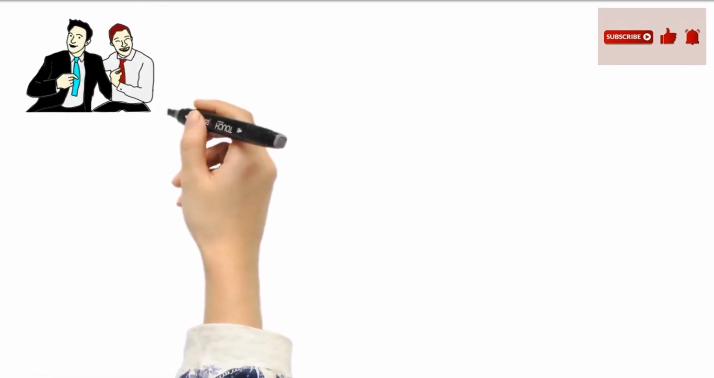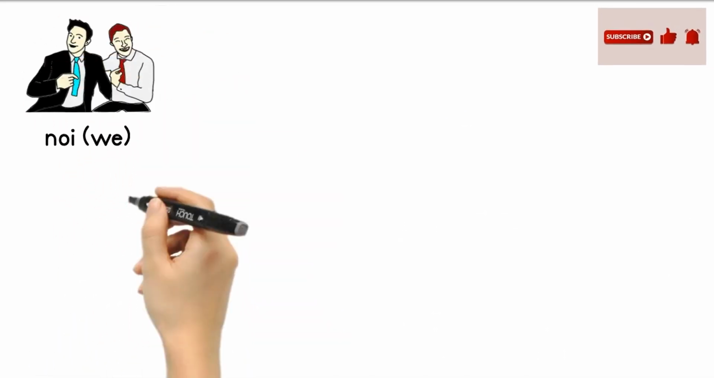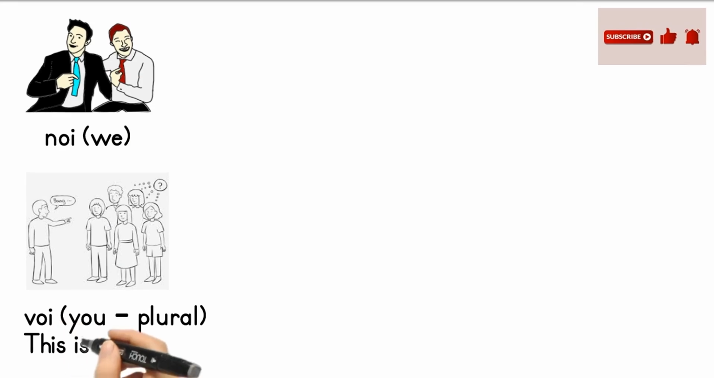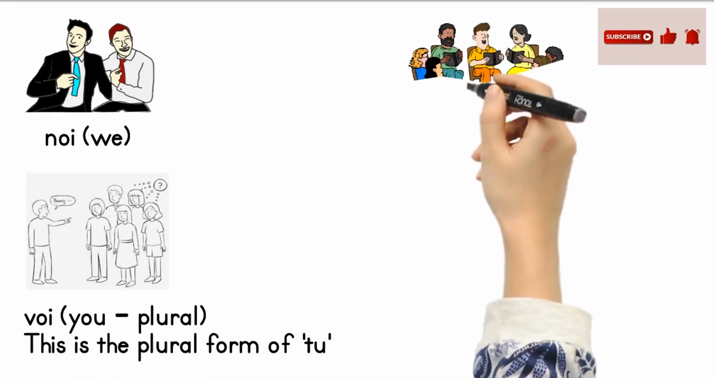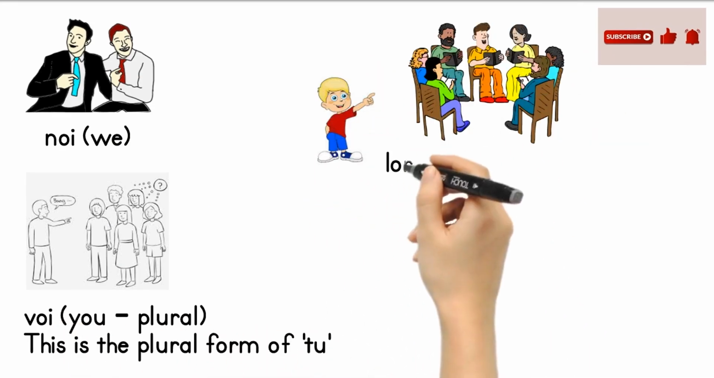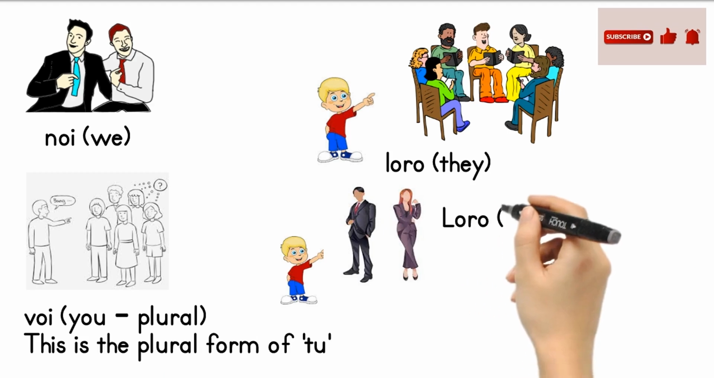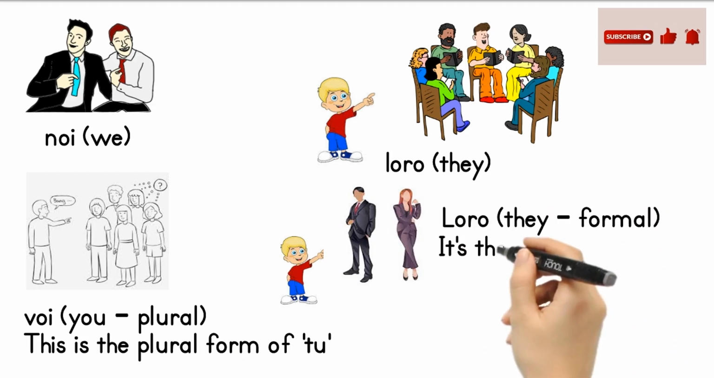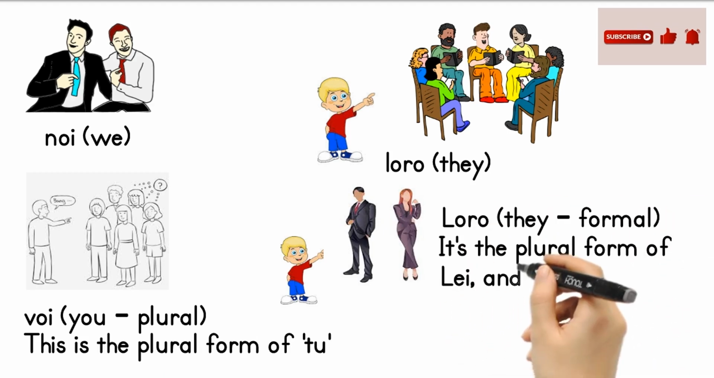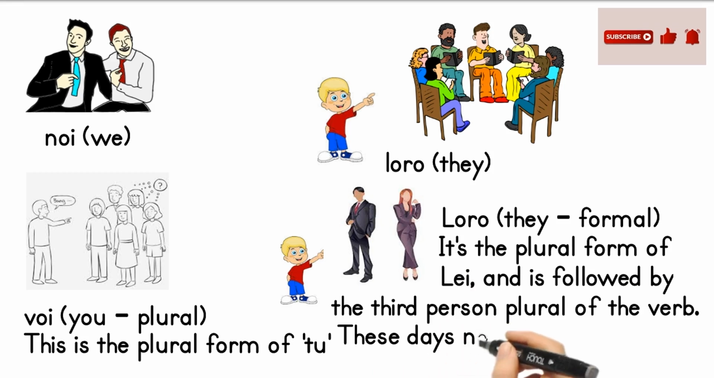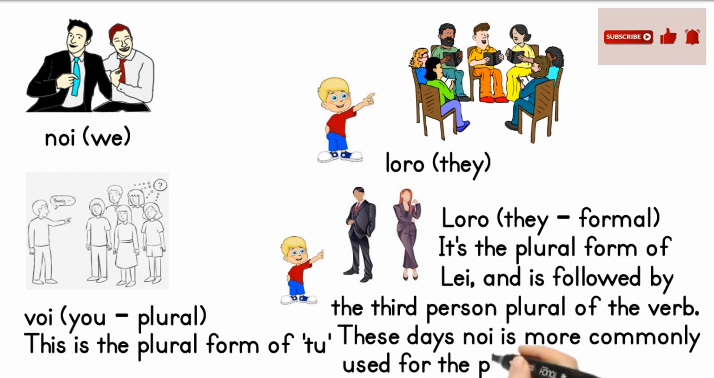Noi. Voi. This is the plural form of tu. Loro. Loro is the plural form of Lei and is followed by the third person plural of the verb. These days, voi is more commonly used for the plural of tu and Lei.